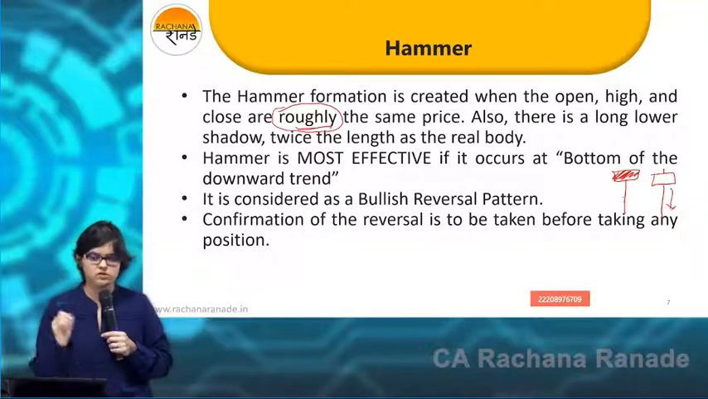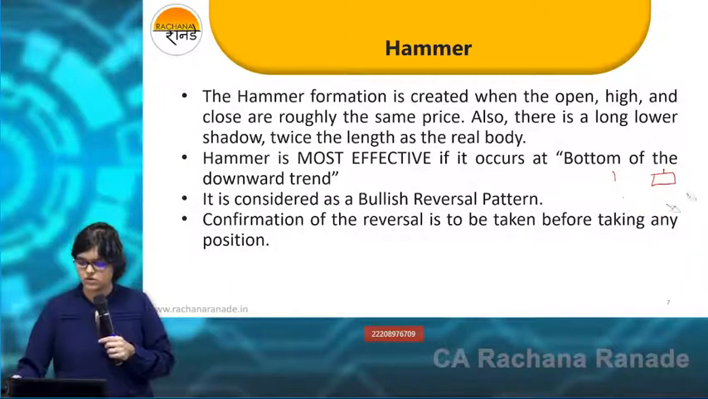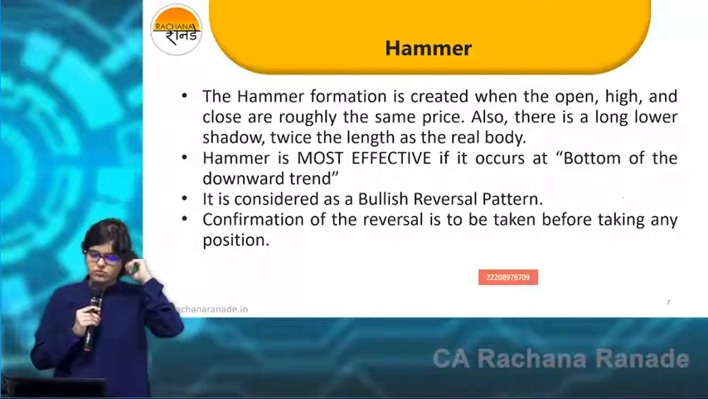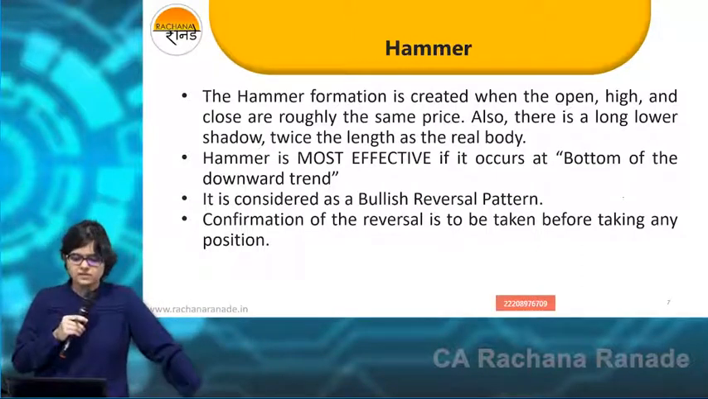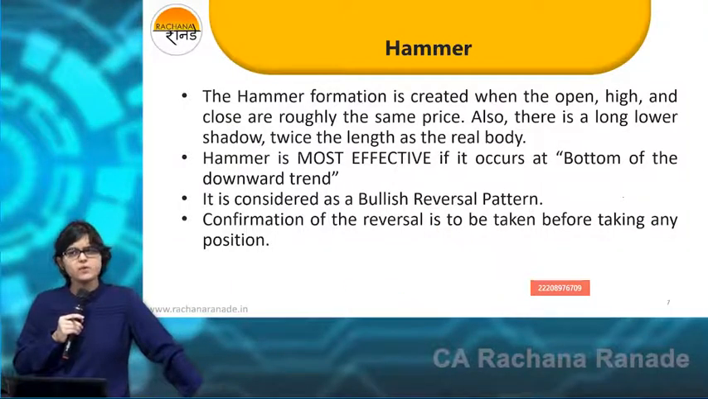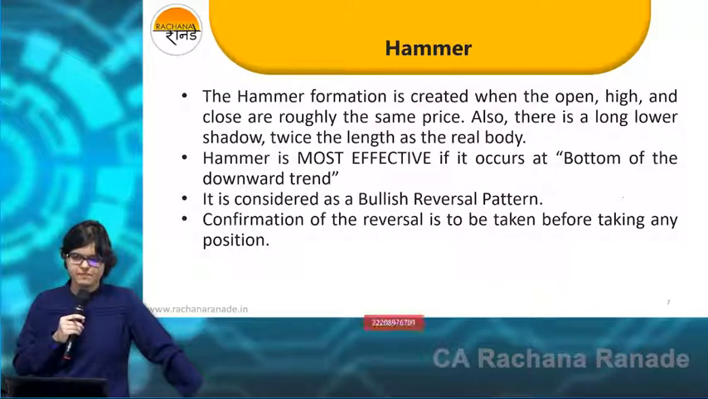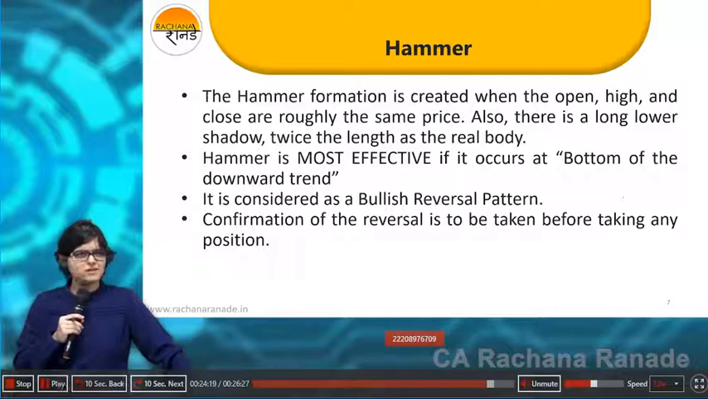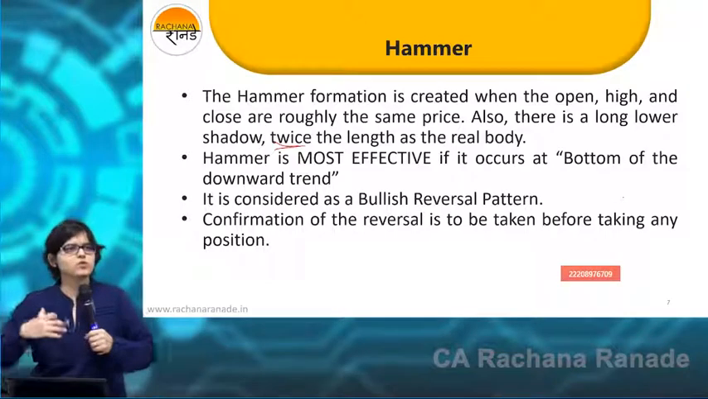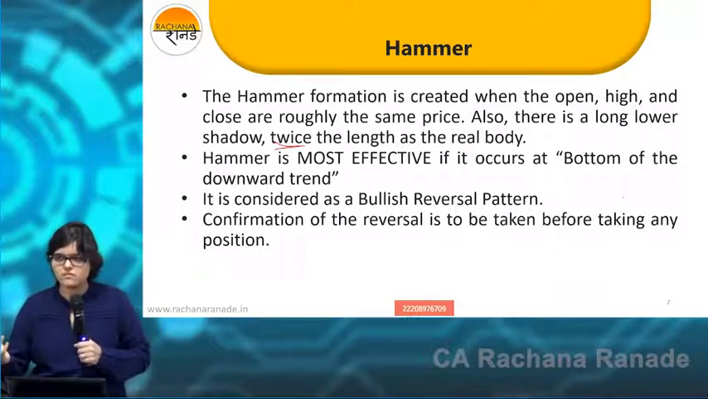So second important point, write down. The shadow, the second important point for a hammer, the shadow should be twice the length of what? As compared to what? Of the body. So higher the better, yes or no? Longer shadow is always going to be fair enough. Twice need not be exact twice. Twice or more than that. Okay?